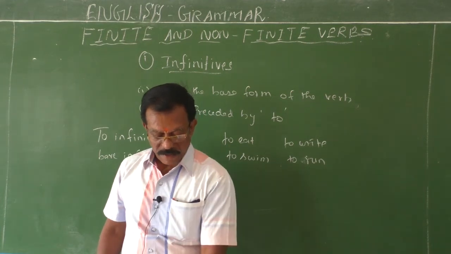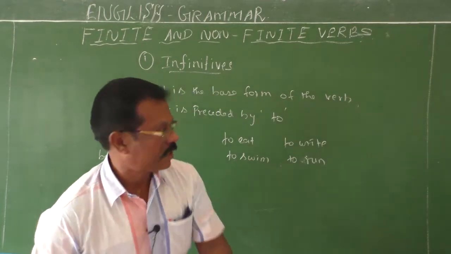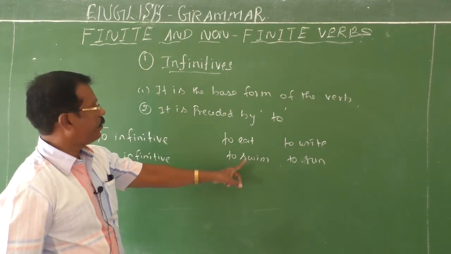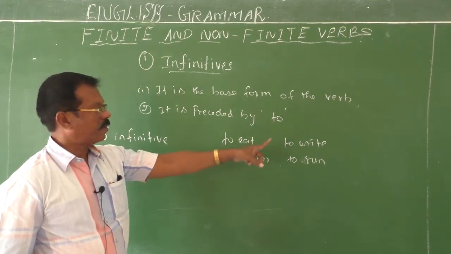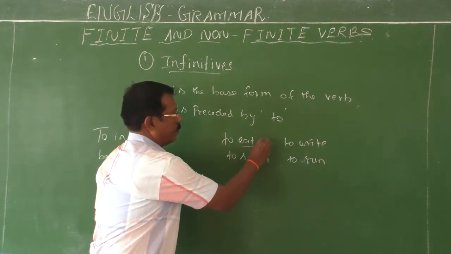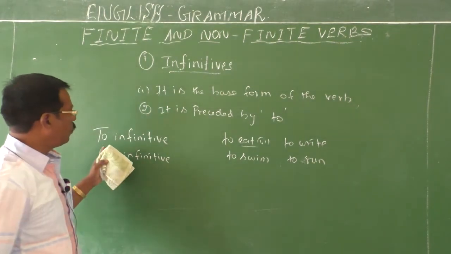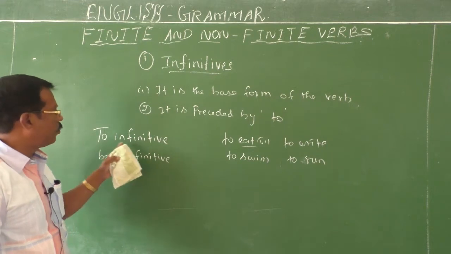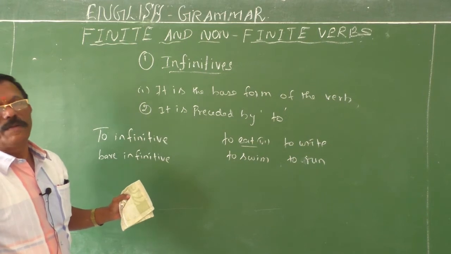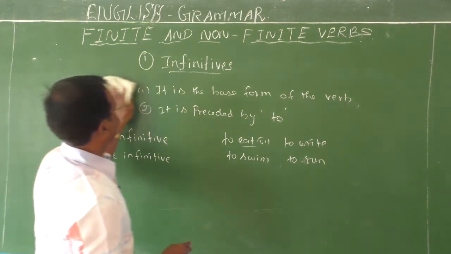See, where we can use these infinitives, I will explain one by one with good examples. One more thing, children, you have to understand. Eat base form, to eat; swim, to swim; write, to write; run, to run. So now the V1 is preceded by to, therefore they are all called infinitives. If you use to with V1, it is called to infinitive. If you use the base form without to, it is called a bare infinitive. Okay, children, could you find the difference? Yeah, nice.